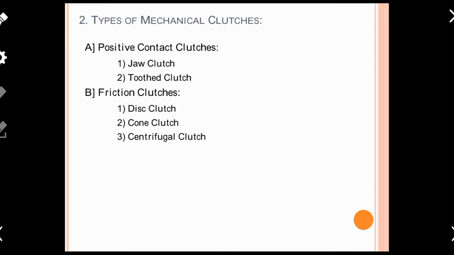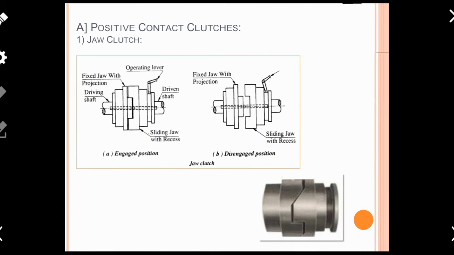According to these two methods of power transmission, clutches are classified in two ways. Look at A, that is the positive contact clutch, and the second is frictional clutches. In positive contact clutches there are two categories, jaw clutch as well as toothed clutch, and in frictional clutches there are the disc clutch, cone clutch and centrifugal clutch. So let's discuss in detail all of these classified types of clutches.